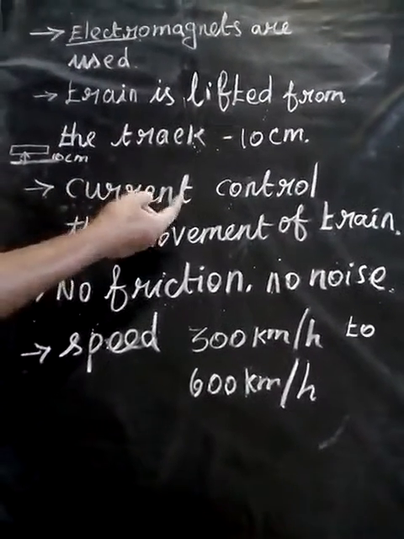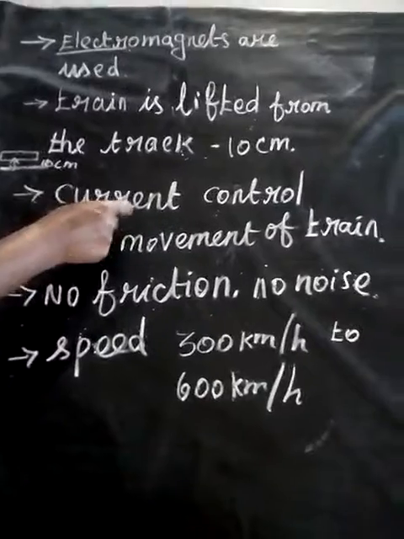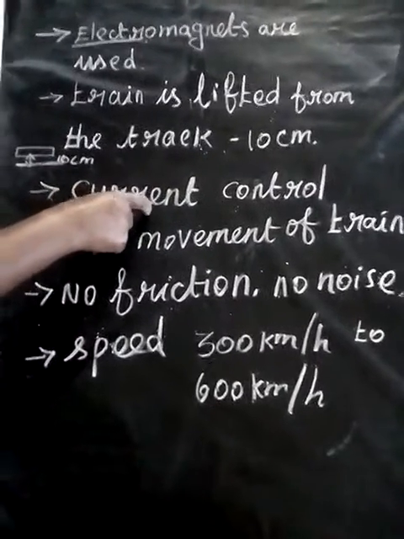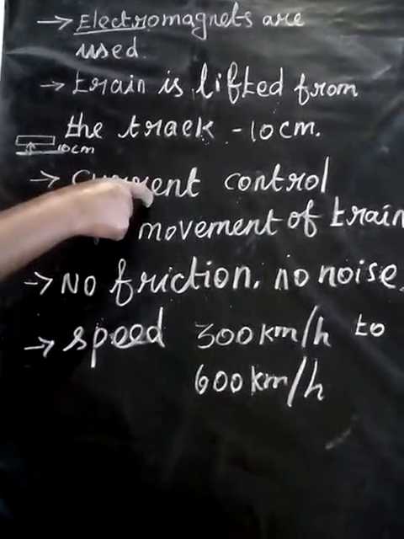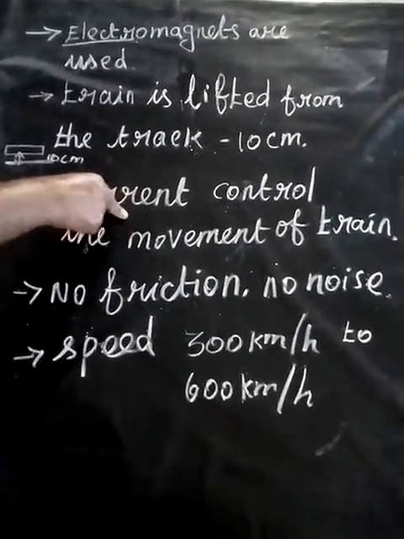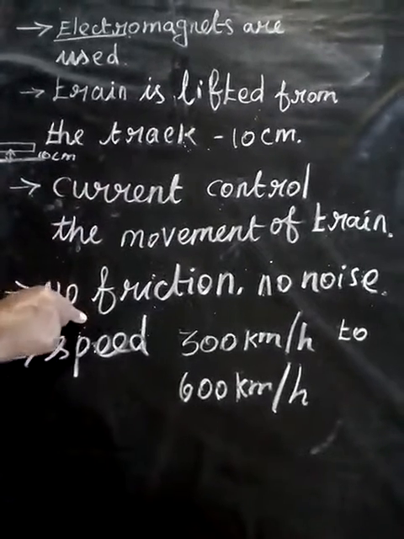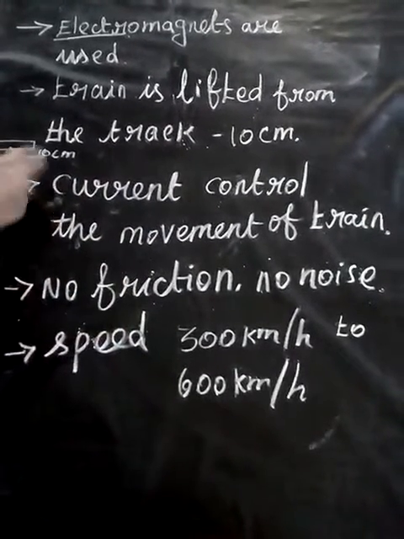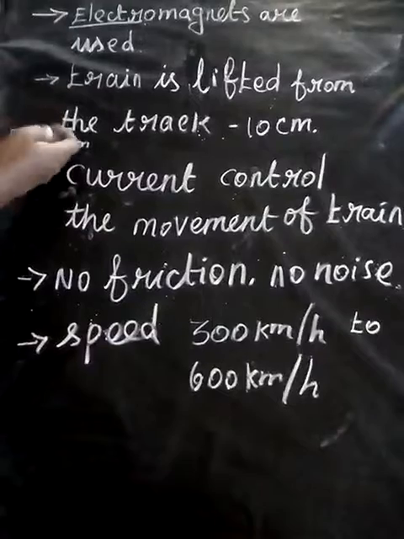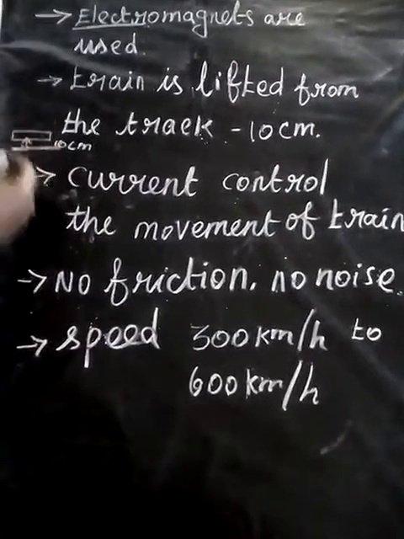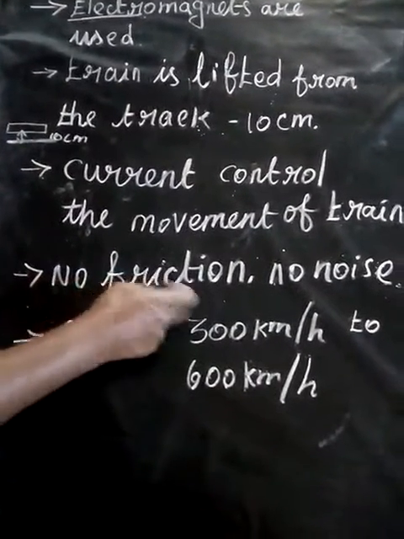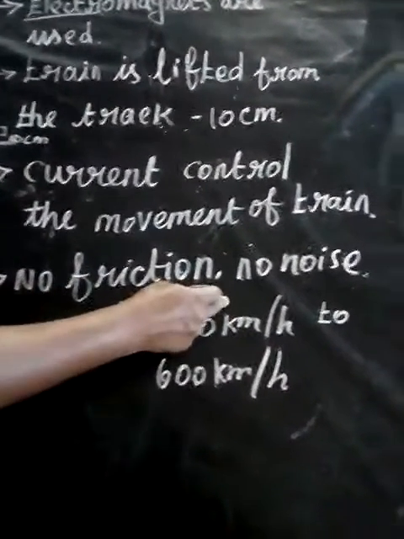The train is moving, no? How to control the speed? If you adjust the current, the train movement is also adjusted. In this train it is only levitating, so the track and the train do not touch, so there is no friction. No friction means no noise also.